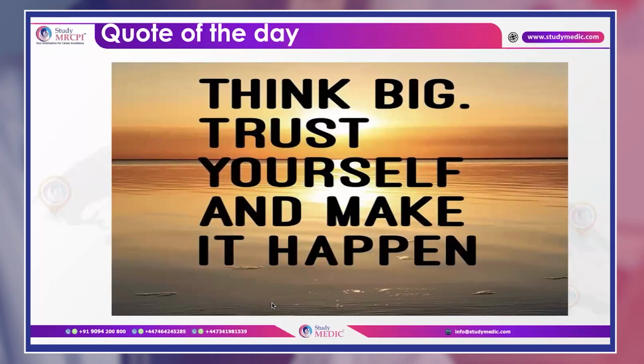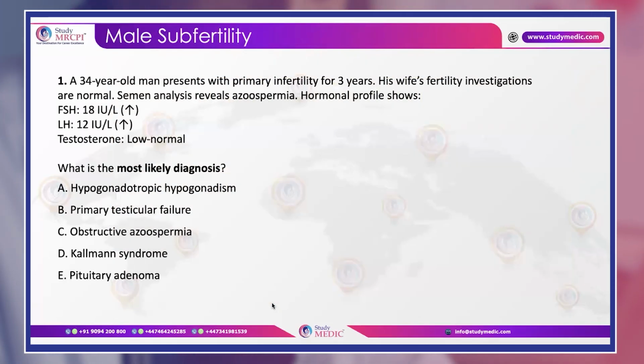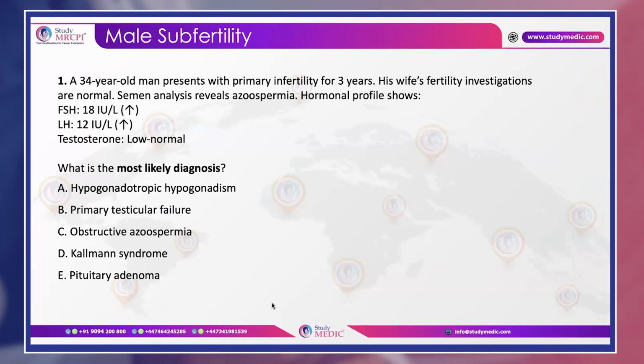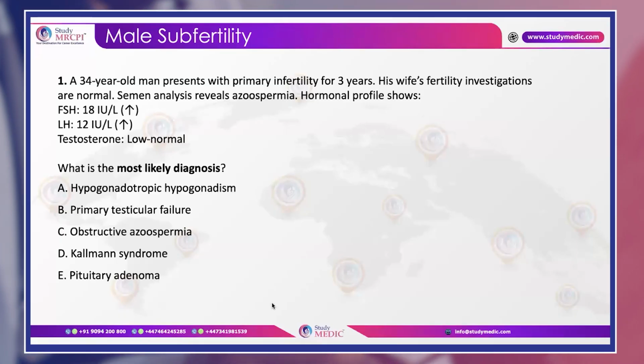Okay, so let's start with the first topic, that is male subfertility. Now a question: a 34-year-old man presents with primary infertility for 3 years. His wife's fertility investigations are normal. Semen analysis reveals azoospermia. Hormonal profile shows raised FSH, raised LH, and low normal testosterone. So, what is the most likely diagnosis? Pause the video for 5 seconds and think once.